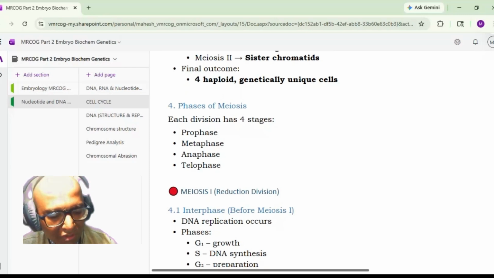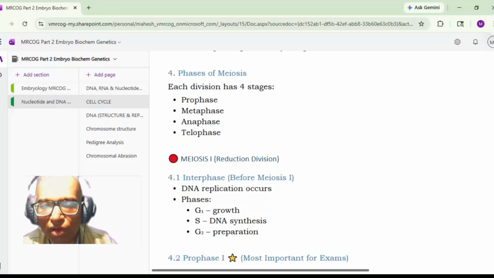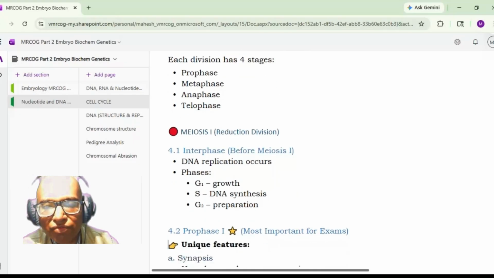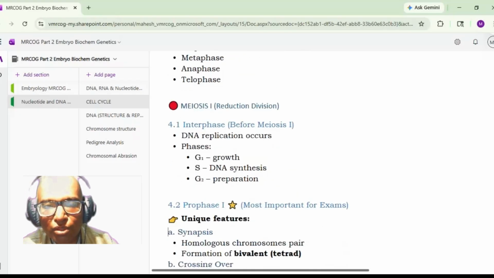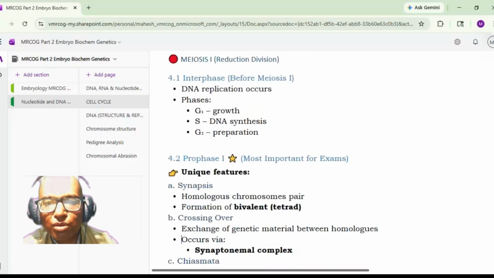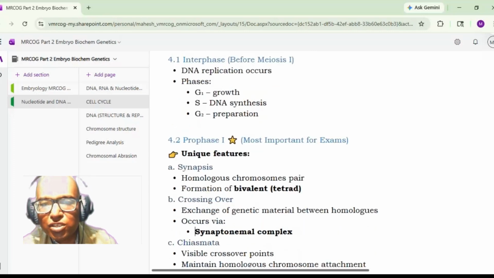So before the meiosis I begins, there is a small phase called interphase. That happens before meiosis I only. There is no interphase between the meiosis I and meiosis II. Please remember. So there is an interphase before meiosis I where DNA replication happens. It is further divided into G1 where there is growth, then S phase where there is DNA synthesis, and G2 phase where the cell is prepared for the division. So the sub stages of this meiosis I begin with prophase I.